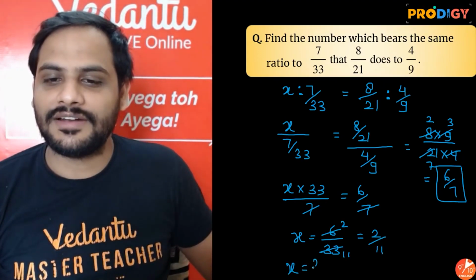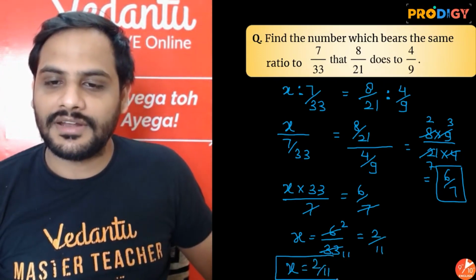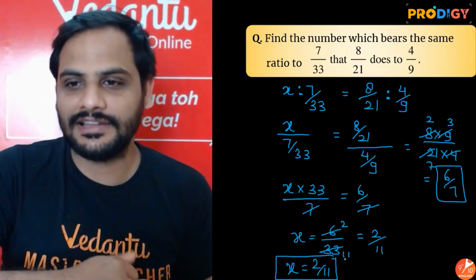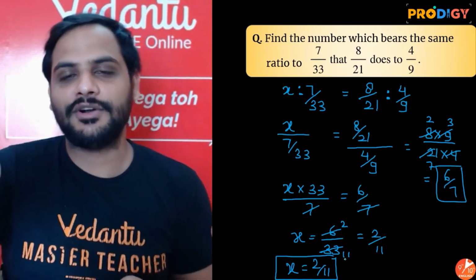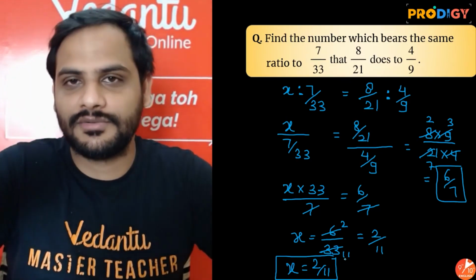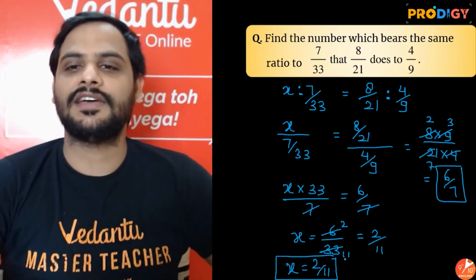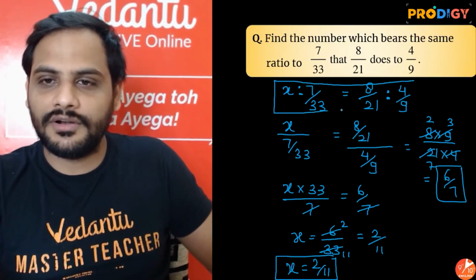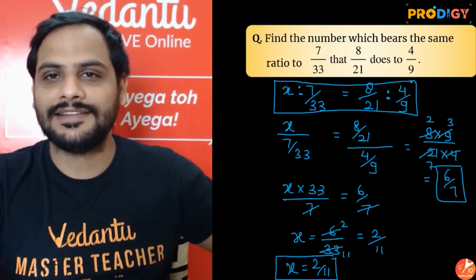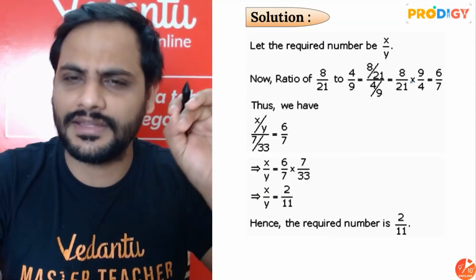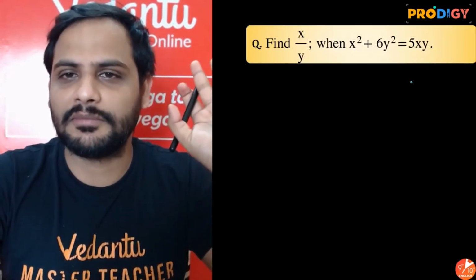Alright. So what is that value? That value is 2 by 11. So the ratio of 2 by 11 to 7 by 33 and the ratio of 8 by 21 to 4 by 9 will be the same, which is 6:7. Okay? That is our quantity. Whatever the question has told, we have solved for it. Right? Easy question. So this topic is very easy. Trust me, this topic is very easy. You'll be very comfortable throughout this topic.